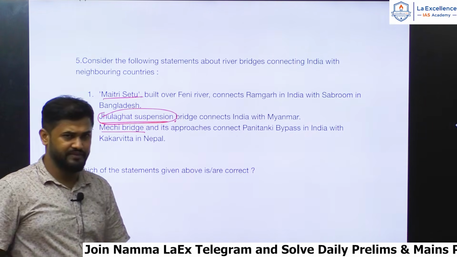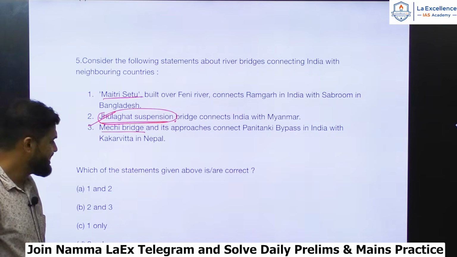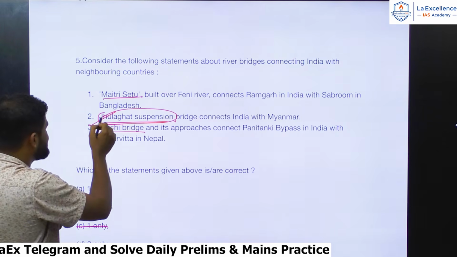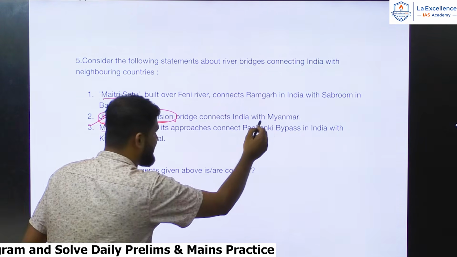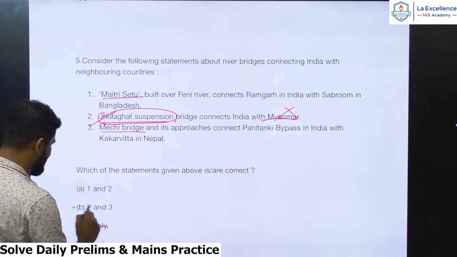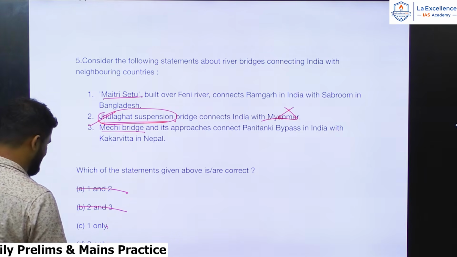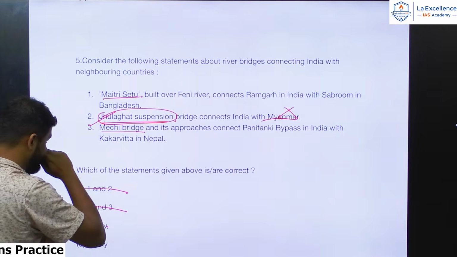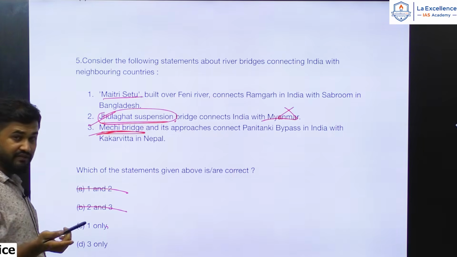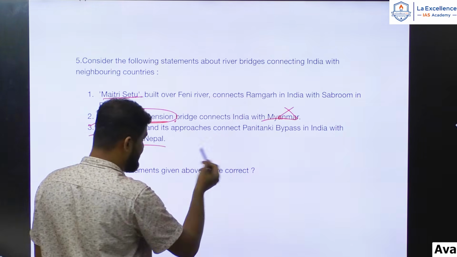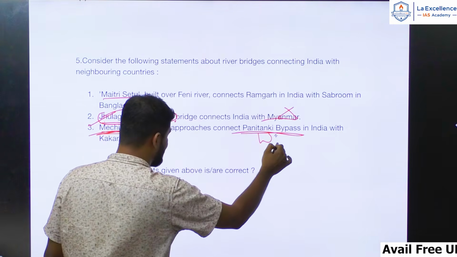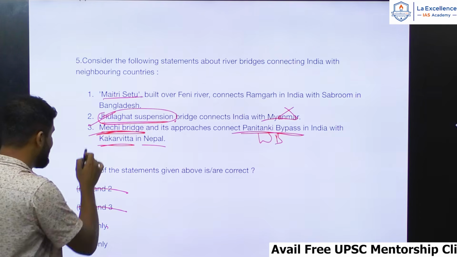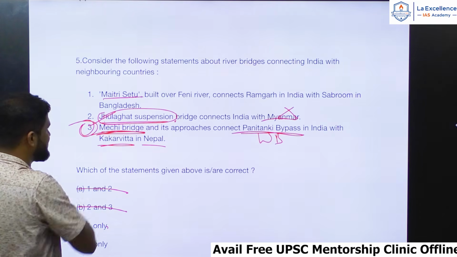Because of its popularity, if you know that it is between India and Nepal, hence Myanmar is wrong here. So you can eliminate 2. Hence the answer should be between C and D. You need to choose between C and D. C says Meki bridge. Meki bridge is between India and Nepal. Yes, India and Nepal. In India, Pani Tanki bypass in West Bengal, that is correct. Kakarvita in Nepal, that is also correct. So C is correct.